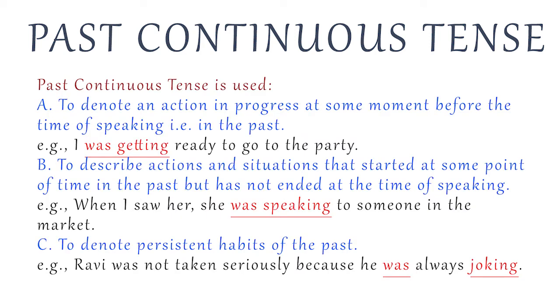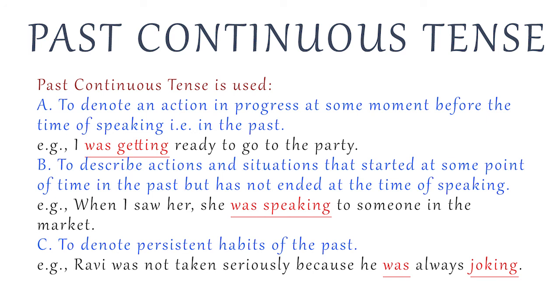Now the use of past continuous tense. Past continuous tense is used to describe an action that was in progress at a point of time in the past or over a period of time in the past. For example, I was getting ready to go to the party. Also to describe the actions and situation that started at some point of time in the past but has not ended at the time of speaking. Example, when I saw her, she was speaking to someone in the market.